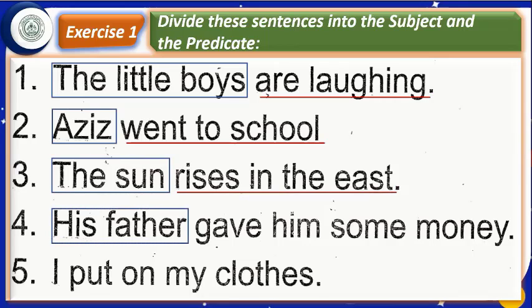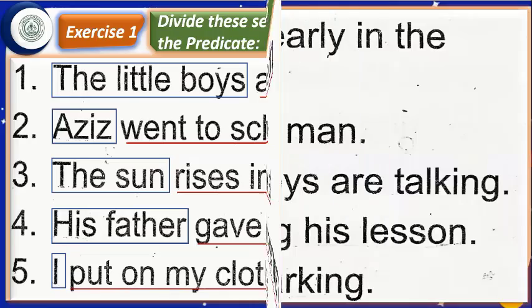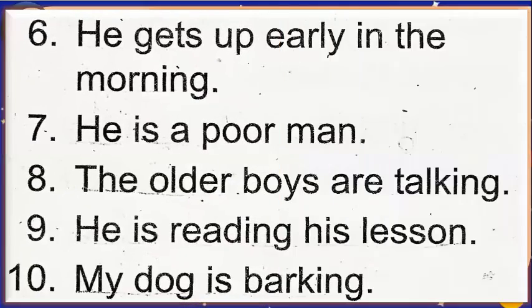Sentence number 4. Sentence number 5. In number 5, only I is the subject. The remaining part of the sentence is predicate. Yes, students. In number 6, it is written, he gets up early in the morning. What is subject? He is the subject. Gets up early in the morning is the predicate.